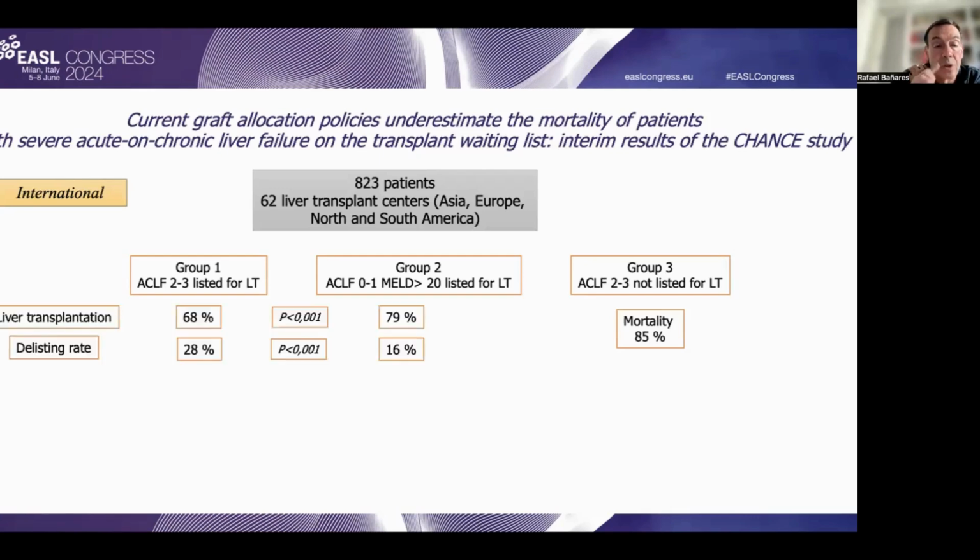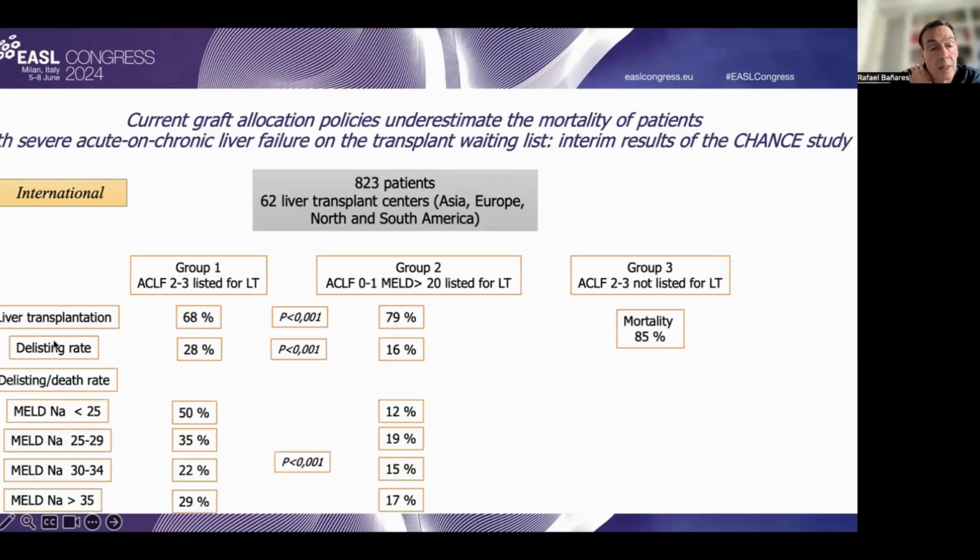The second important finding was that the proportion of patients who received liver transplantation was significantly lower in patients with ACLF 2 or 3 as compared with patients with a MELD score greater than 20, and that the delisting rate was significantly higher in patients with acute-on-chronic liver failure.